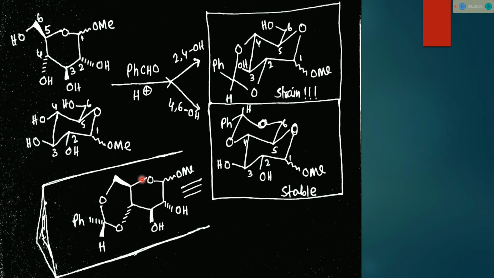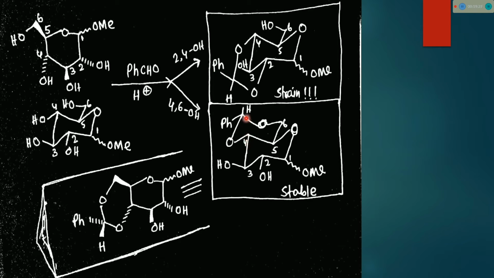So if we draw the structure like that, this is the structure. Also see in this case, the phenyl ring, we cannot say that this phenyl ring rests in an axial or equatorial position, because this whole new chair is somewhat different, chair like. This chair is not a normal chair, so we cannot say the Ph is in axial or equatorial position.